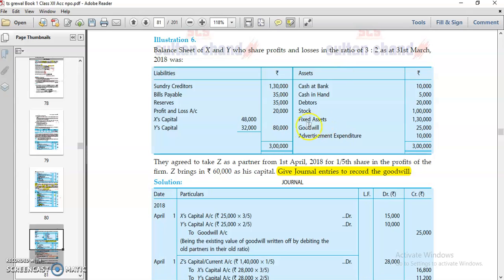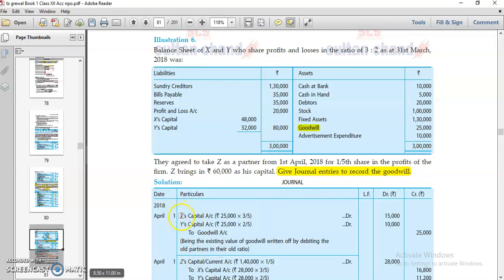Now, goodwill means two things are there. One is goodwill given in your existing balance sheet, as I told you in earlier questions. This is your old goodwill. You have to divide this old goodwill, from the old balance sheet, among the old partners in the old ratio.